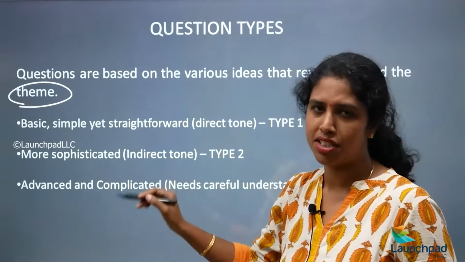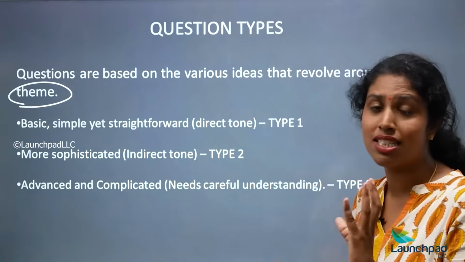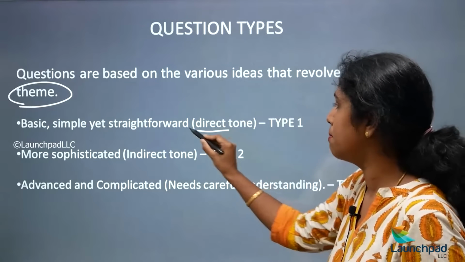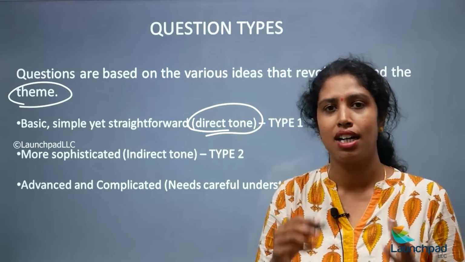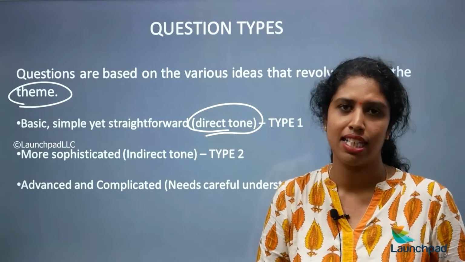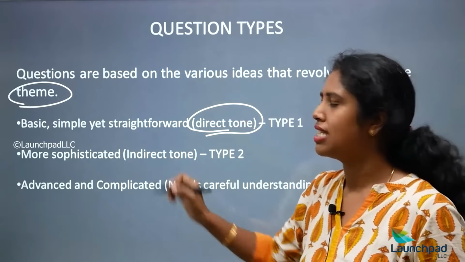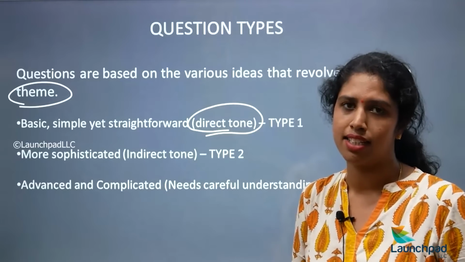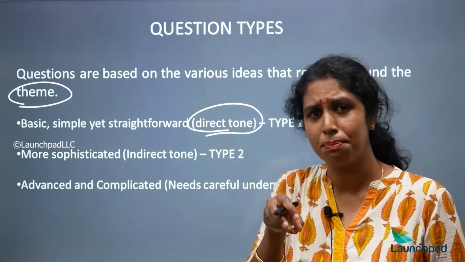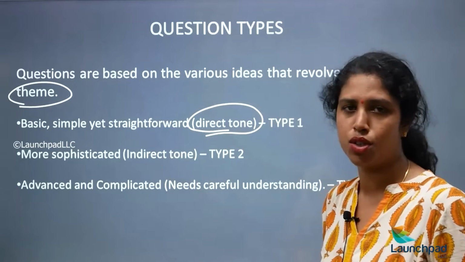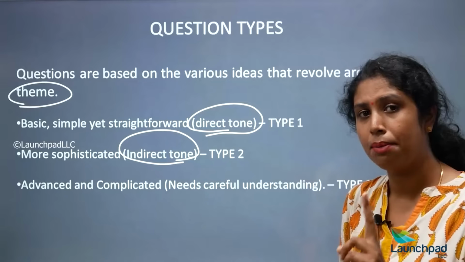So how will your questions be? Basic, simple yet straightforward. This is type 1, in a direct tone. If you look at the question itself, you will be able to understand what it is asking and where you will be able to find the answer. What's type 2? It's more sophisticated. You have to have a better understanding and go into a little bit of depth to understand those questions. Those are indirect tone questions. That is type 2.